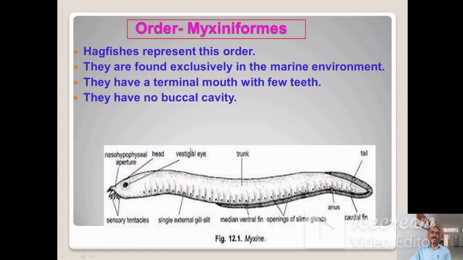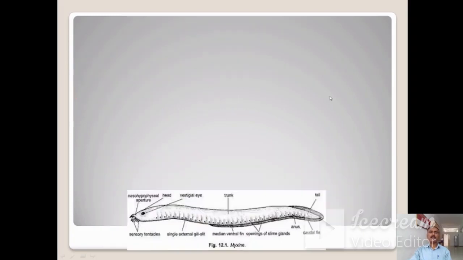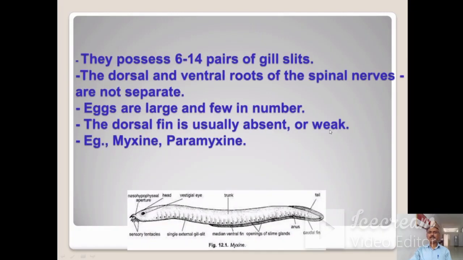They have no buccal cavity. The nostril is terminal. So here you can see this is the opening of the nostril, and it is terminal in position. They possess 6 to 14 pairs of gill slits.